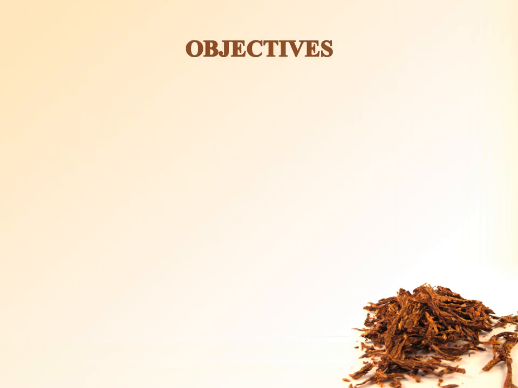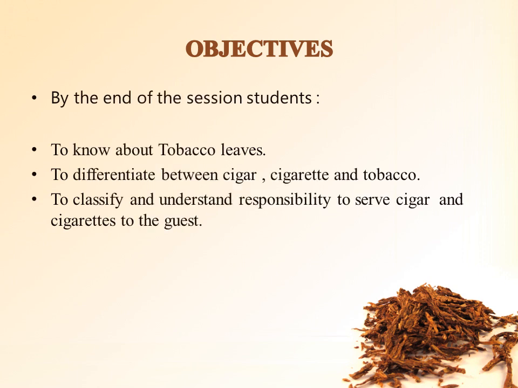What are the objectives of this topic? By the end of the session, students can learn about tobacco leaves. They can differentiate between cigar, cigarette, and tobacco. They can also classify and understand the responsibility to serve cigar and cigarette to the guest once they become a sommelier. I hope you know what a sommelier is. A sommelier is a person who is generally responsible for the service of wine, and can also serve cigar and cigarette to the guest.